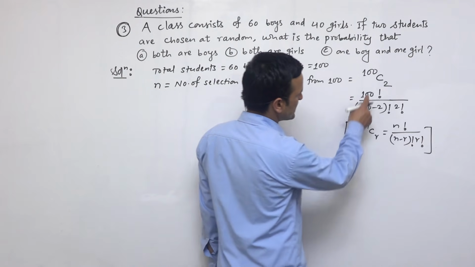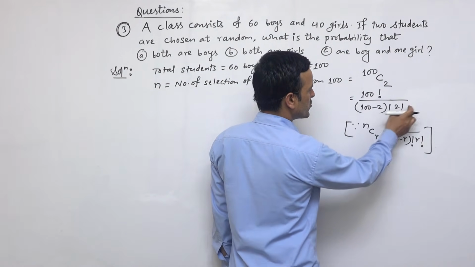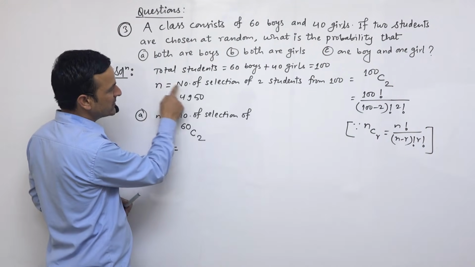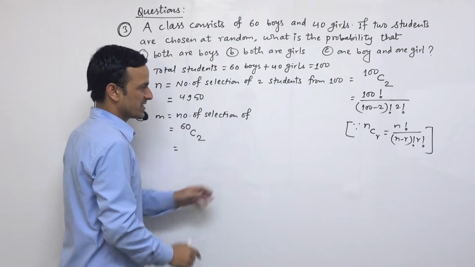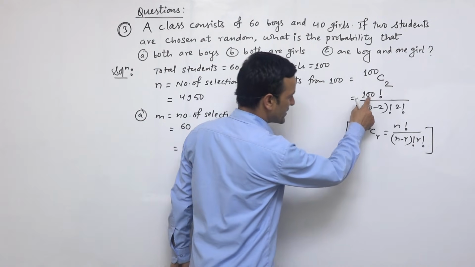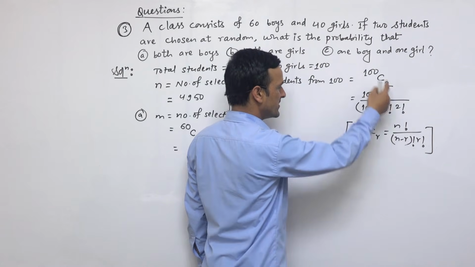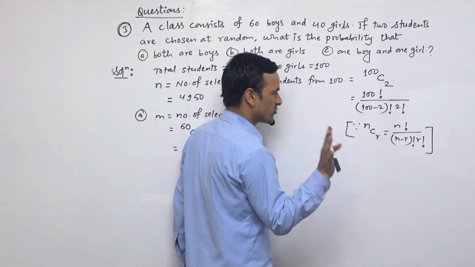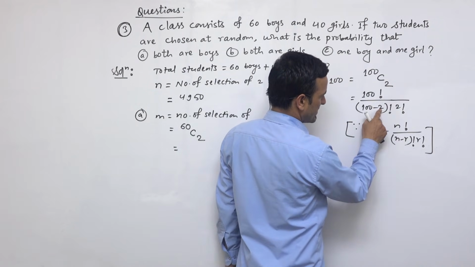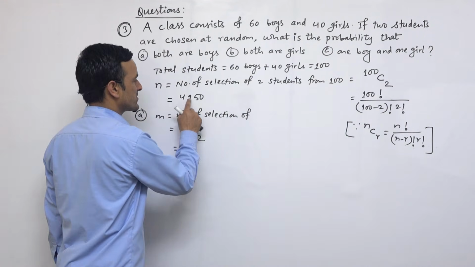So n factorial, n means here 100, so 100 factorial, n minus r means (100 minus 2) factorial, and 2 factorial. So if we solve this one, here n is the number of selections of 2 students from 100. So it can be written like this, 100C2. After using this combination formula, we get 100 factorial over 98 factorial times 2 factorial, where n means 100 and r means 2. When we solve it, then we get 4950.